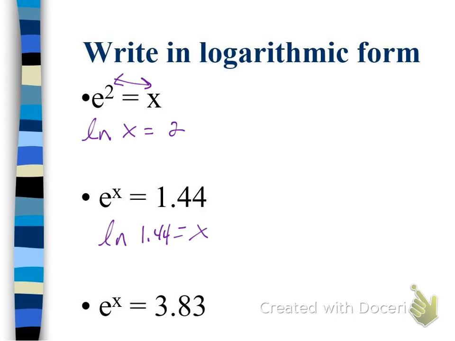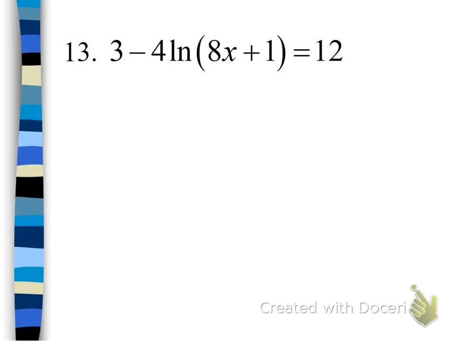All right, try the third one. Stop the video, start it back up, make sure you got it right. So you should have gotten natural log of 3.83 equals x. Okay? If any of those are confusing, again, make sure you come in and get some help. All right. Now, if we want to start solving equations, the process is exactly the same as it was for other logarithmic equations and other exponential equations.